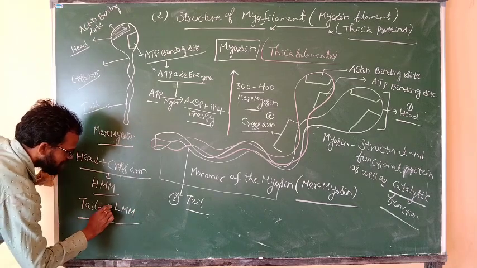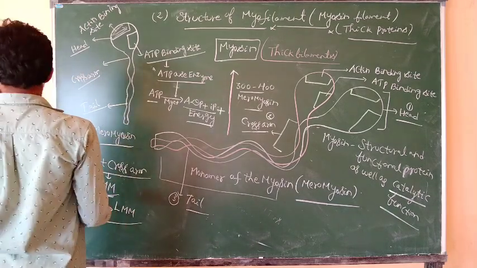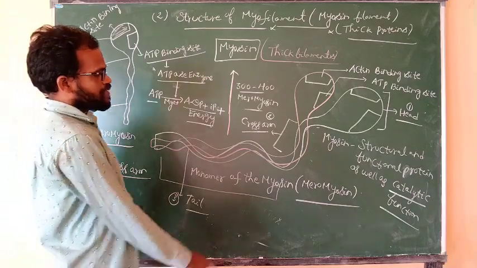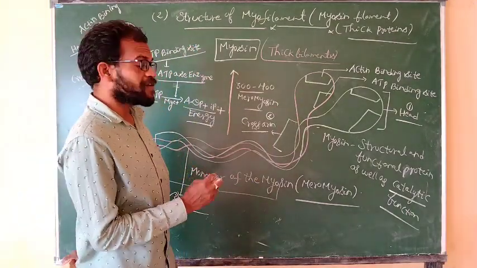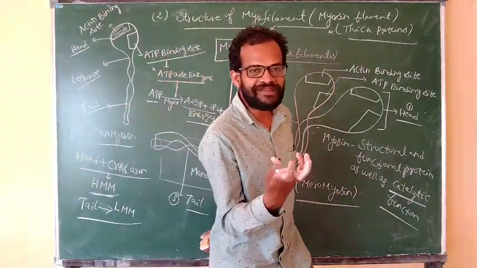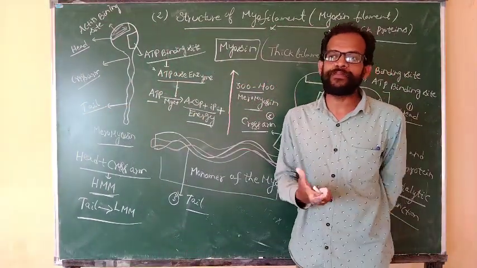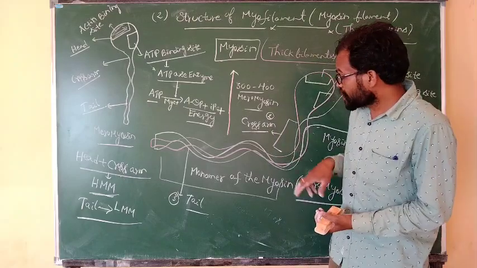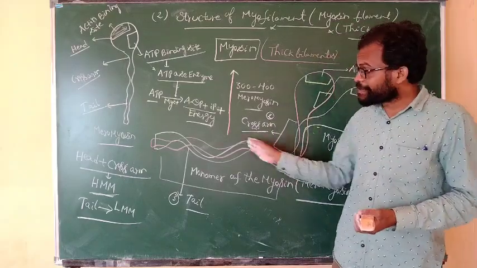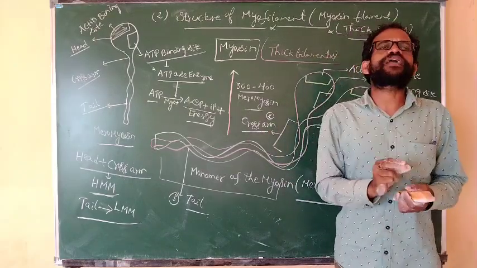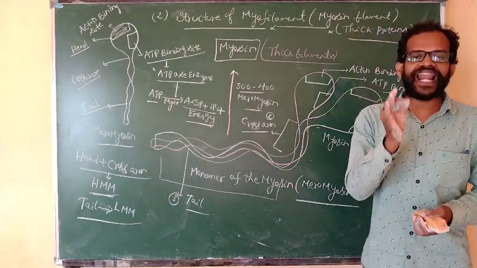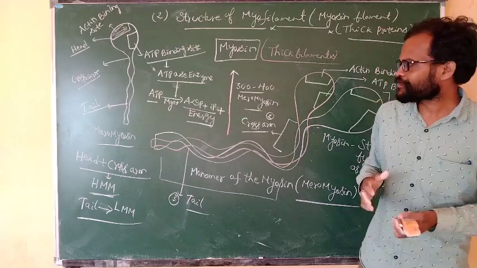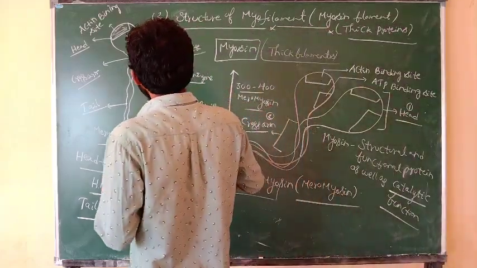The tail is known as light meromyosin. The head and cross arm consist of more meromyosins, so it is heavy meromyosin. Heavy means more weight. The tail is made up of fewer meromyosins, so it is light meromyosin.